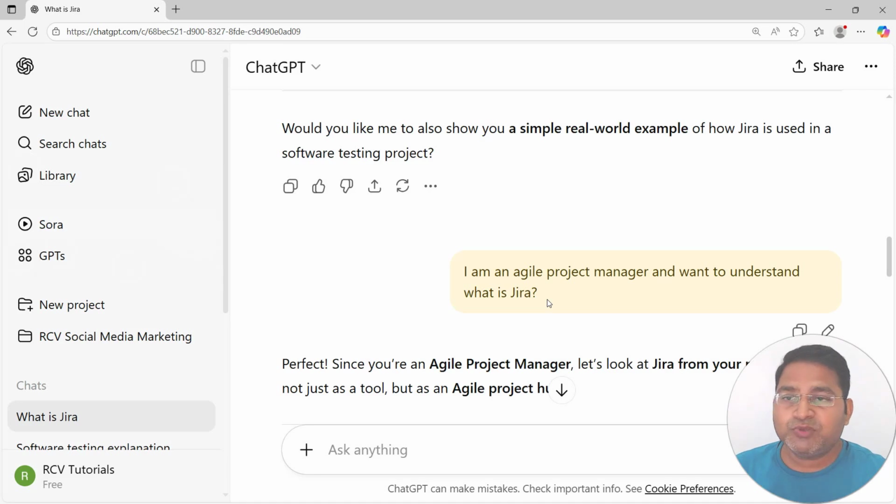The context becomes very important. The background, what exactly you are looking for, what your role is, and the query that you want, in what context you are asking that question. Is it a generic question or do you want the answer to be specific to a particular role? For example, Jira in context to Agile Project Manager, Jira in context to Business Analyst. So that's what you ask as well.